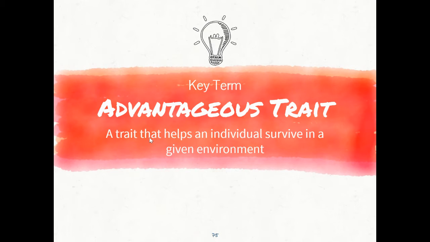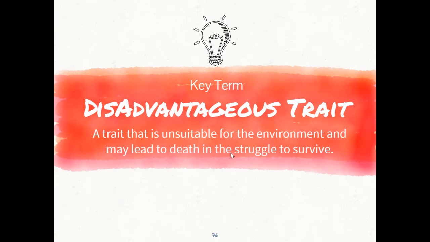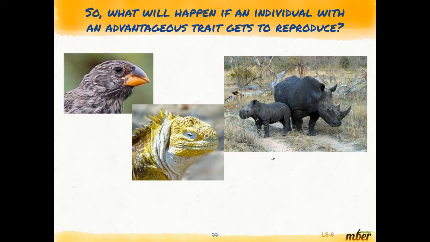An advantageous trait is a trait that helps an individual survive in a given environment. Key term, please write that down. A disadvantageous trait is a trait that is unsuitable for the environment and may lead to death in the struggle to survive. So what will happen if an individual with an advantageous trait gets to reproduce?